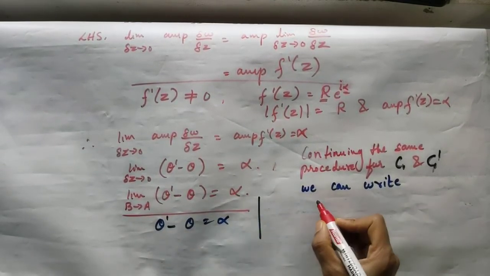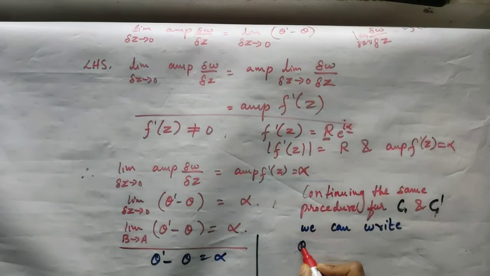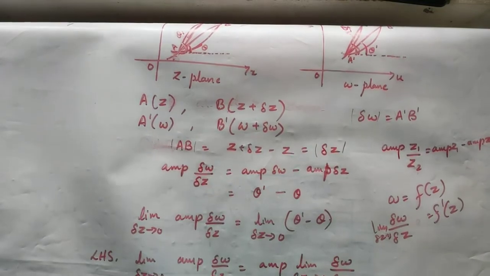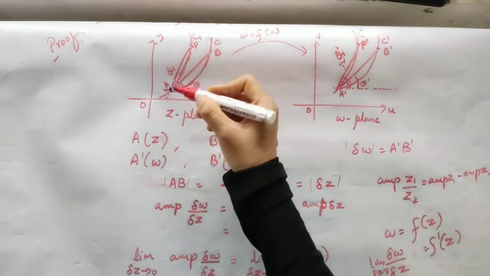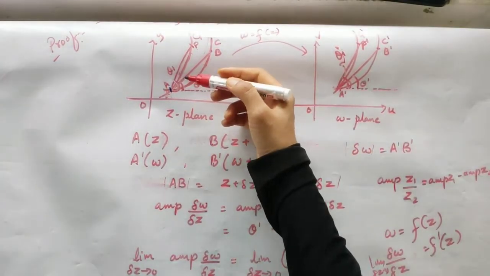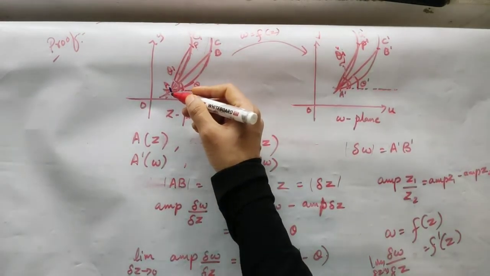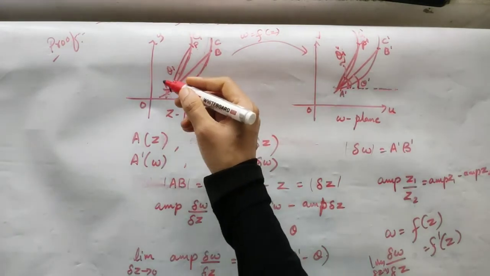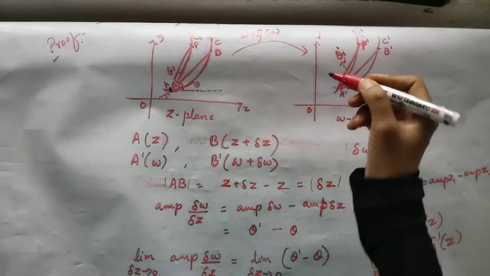So using this equation, we can write theta 1 dash minus theta 1 is equal to alpha. Why can we do this? See here, the point at which we are considering the derivative. We were discussing the derivative in the previous case also: delta z tending to 0 means B was tending to A. Yes or no? Delta z tending to 0 means we are discussing the derivative at the point A for the curve C, along the curve C. Here also it was the same thing.